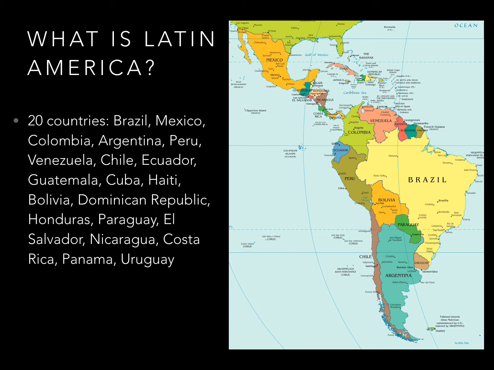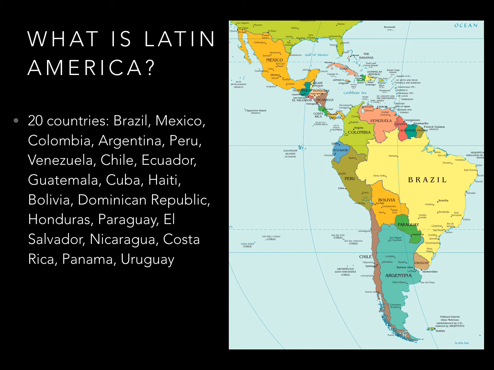And for a long time, Argentina, which today is the fourth largest country, was the third most populous until it was recently eclipsed by Colombia. Then we have Peru, which is the fifth most populous country with 32 million inhabitants. Then we have the middle-sized countries, and they range between 10 and 30 million inhabitants, and they include Venezuela, Chile, Ecuador, Guatemala, Cuba, Haiti, and Bolivia. Followed by those, we have the smallest countries in the region, with less than 10 million inhabitants, and they include Honduras, Paraguay, Nicaragua, El Salvador, Costa Rica, Panama, and Uruguay.